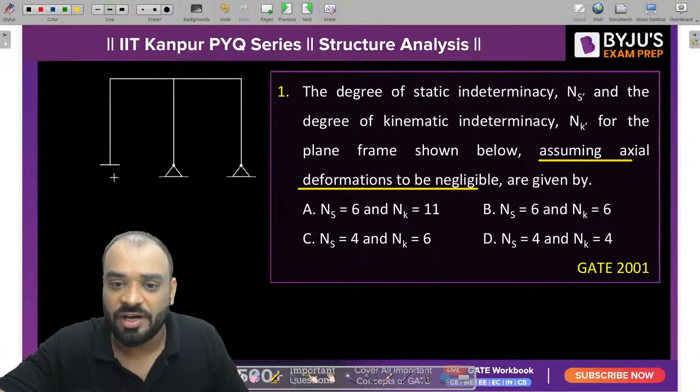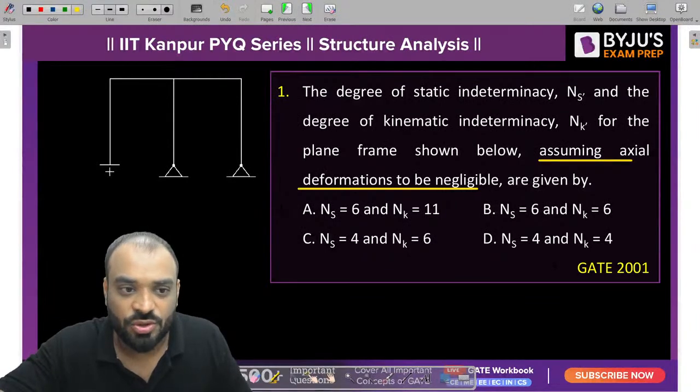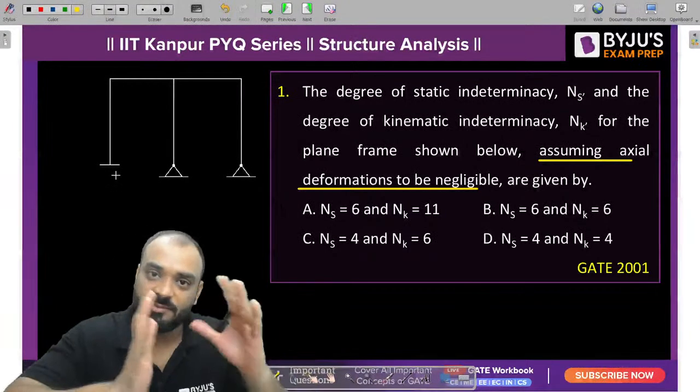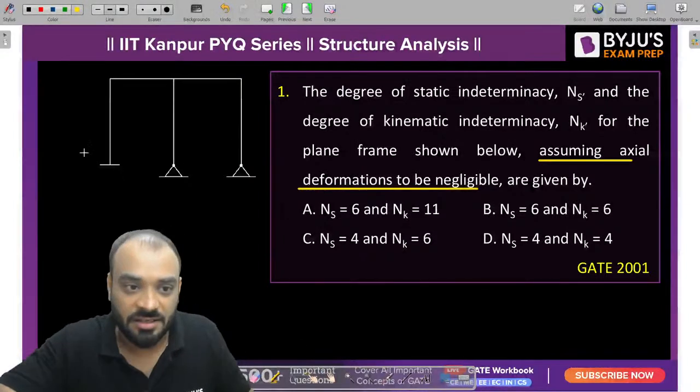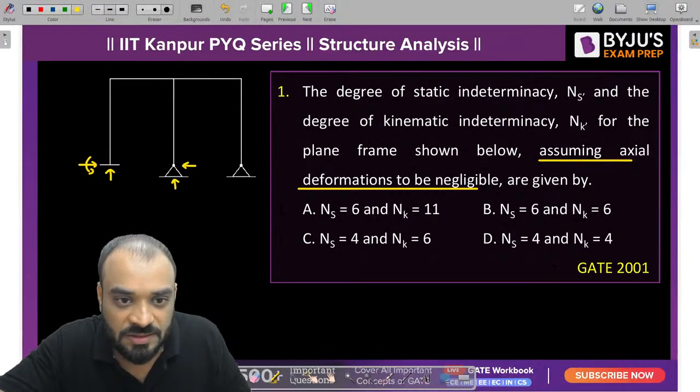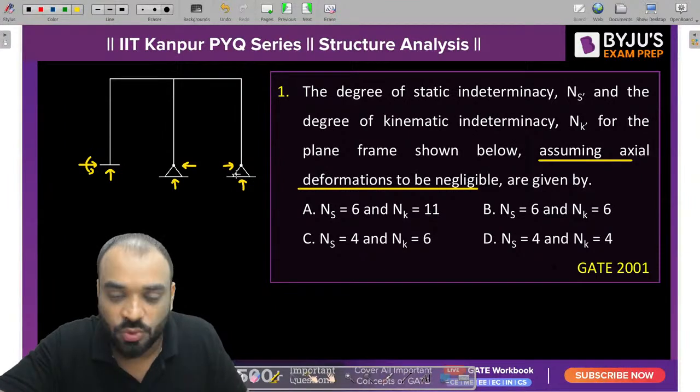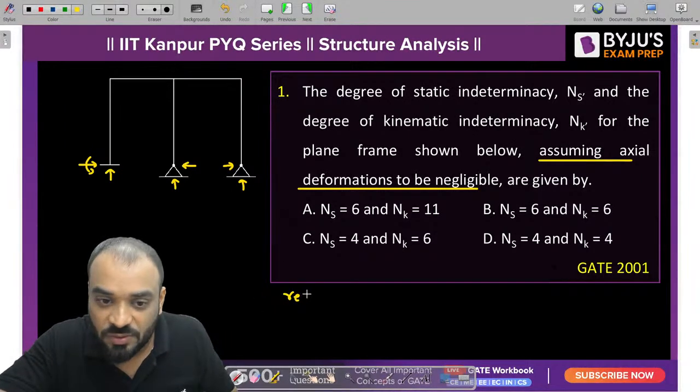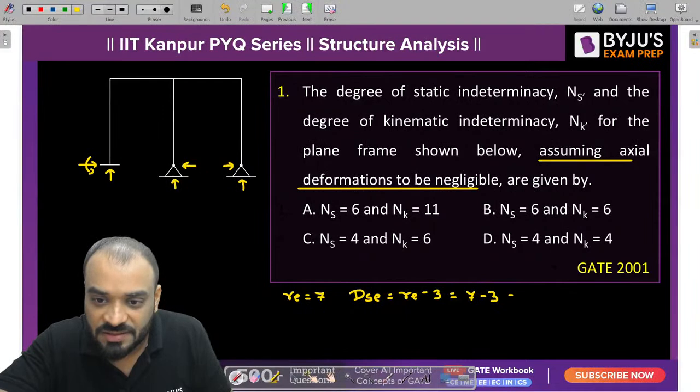First, I wish to find out the static indeterminacy. You know that, guys, the value of DS is the summation of DSE plus DSI, correct? This is the fixed support, so I need to consider 3 external support reactions at it. This is a hinge, so I need to consider 2 reactions. Similarly, this is also a hinge, so we need to consider 2 reactions. So the total number of reactions is 3 plus 4, that is equal to 7. Can we write, guys, DSE is equal to RE minus 3? So it is 7 minus 3, that is equal to 4.